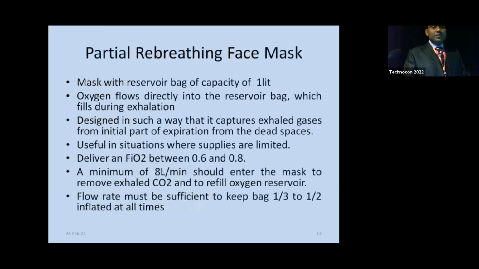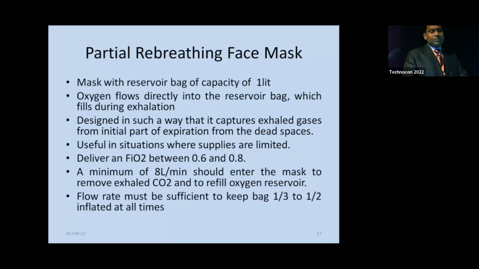Next one is partial rebreathing face mask. These are masks with a reservoir bag of capacity of 1 liter. Oxygen flows directly into the reservoir bag, which fills during exhalation. It is designed in such a way that it captures exhaled gases from the initial part of expiration from the dead space. Useful in situations where supplies are limited. Delivers an FiO2 between 0.6 to 0.8.